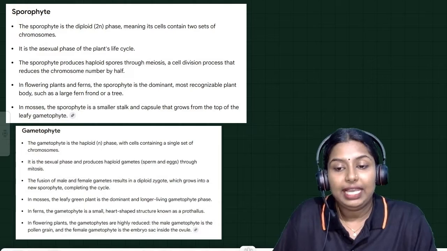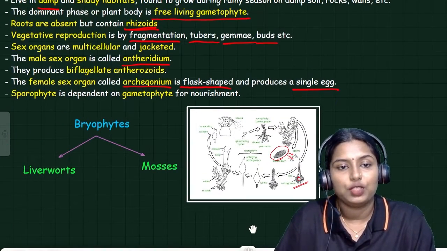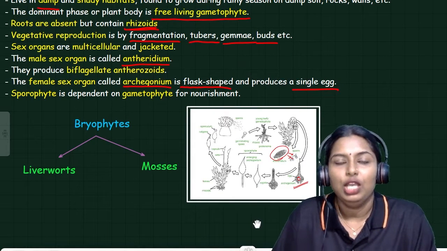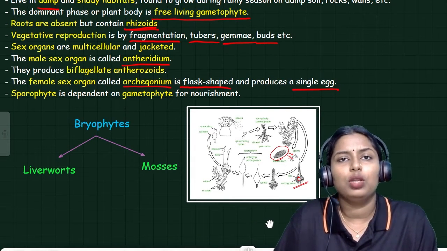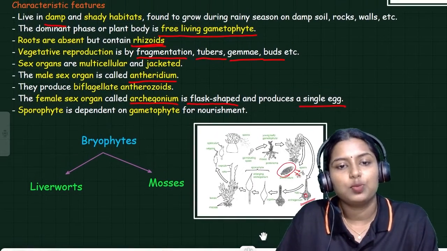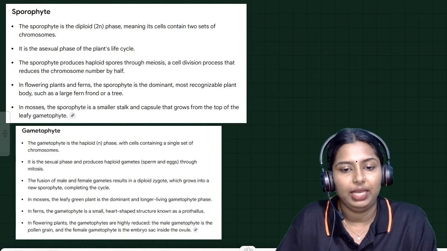Next, here we have a point. Sporophyte is dependent on gametophyte for nourishment. So guys, do you have any idea what is sporophyte and what is gametophyte? In bryophytes, what is sporophyte, and what is gametophyte, I will explain.